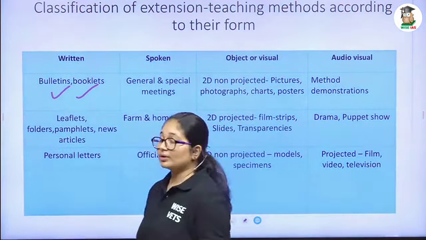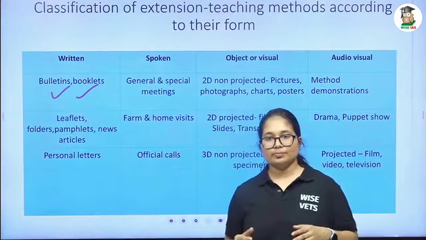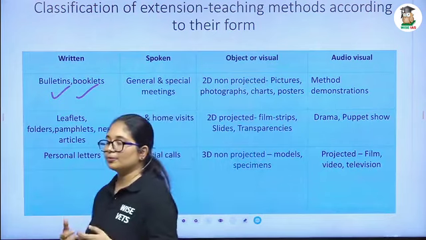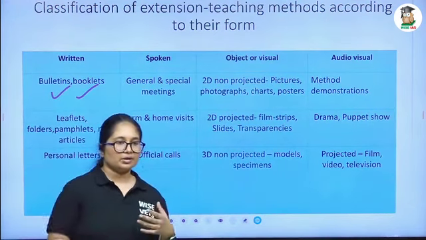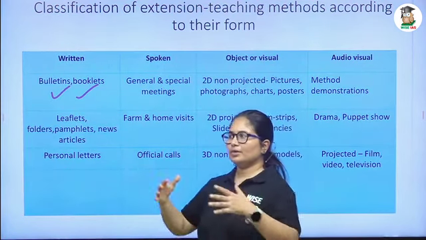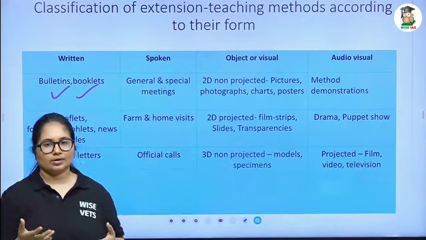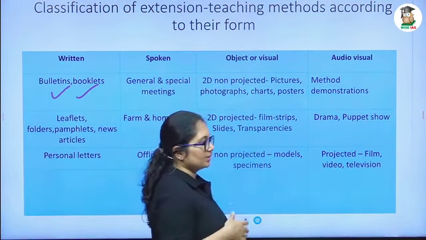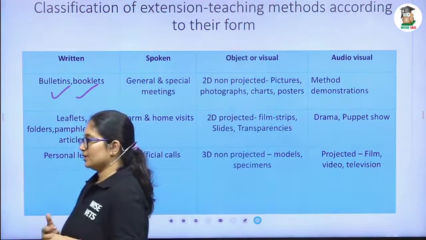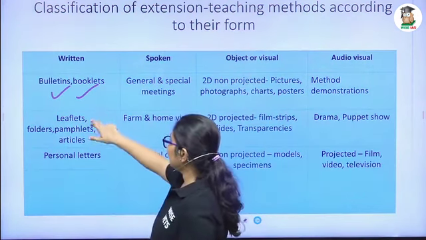And the second one is the booklet. What do you mean by booklet? In a booklet, there would be more than 20 and less than 50 pages. This is also bound form, and it will provide a comprehensive idea about a particular topic. For example, if you are talking about FMD, in the booklet they will provide all the situation, what are the factors associated with FMD, what are the clinical signs, everything we can get in a booklet. The only thing you have to remember is the number of pages. In bulletin, less than 20 pages, in booklet more than 20 and less than 50.